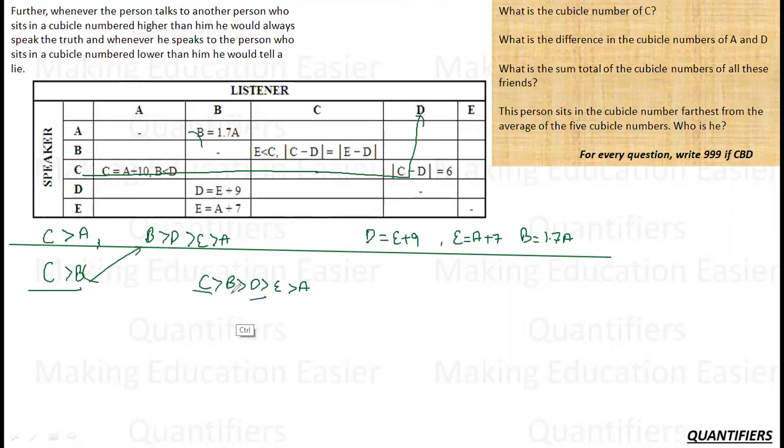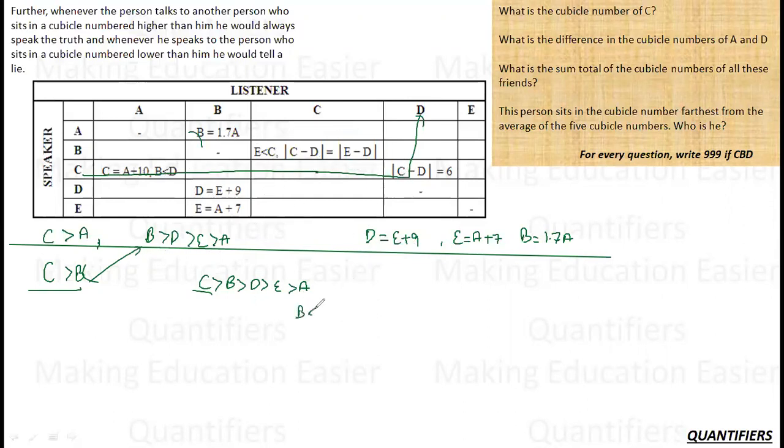C is greater than D, which means this statement, C minus D is 6, is a false statement. I will not use this. Anything else? D, I haven't used this. This is the only thing I haven't used.